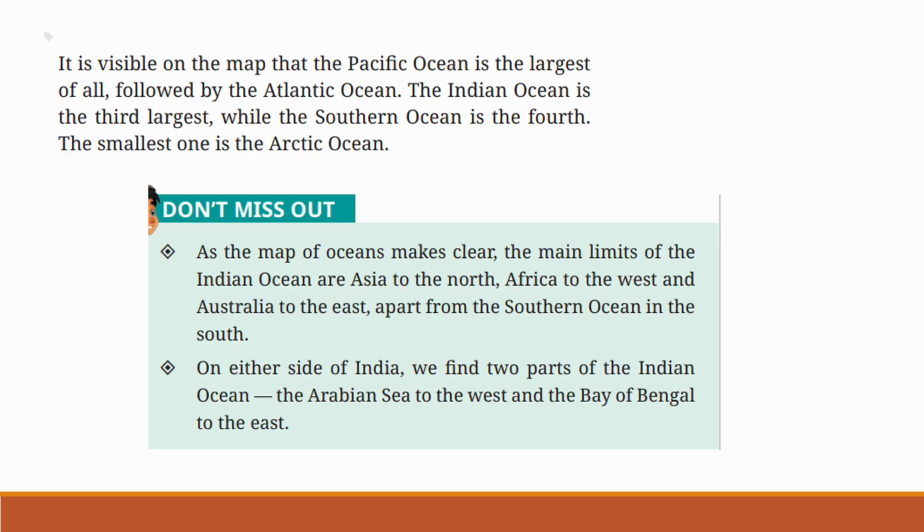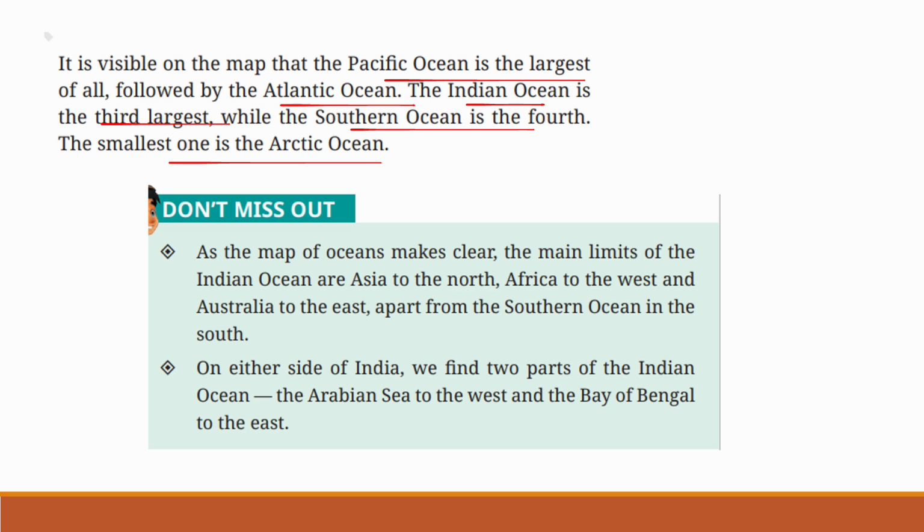It is visible on the map that the Pacific Ocean is the largest of all, followed by the Atlantic Ocean. The Indian Ocean is the third largest, while the Southern Ocean is the fourth. The smallest one is the Arctic Ocean. So, the largest ocean is Pacific Ocean, followed by the Atlantic Ocean. Indian Ocean is the third largest. Then, the fourth one is Southern Ocean. The smallest one is Arctic Ocean.